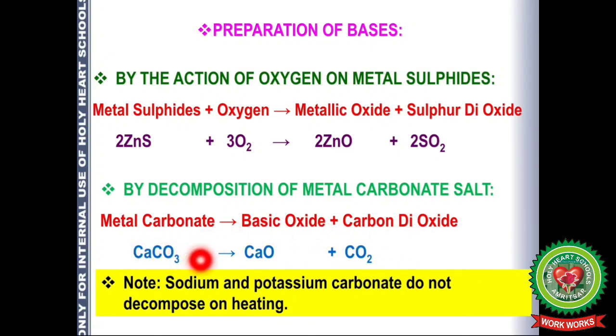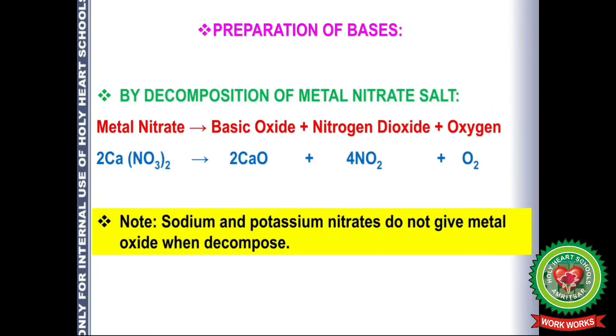For example, calcium carbonate. When we take this, we will get calcium oxide and CO2 gas. But we should know that sodium and potassium carbonates are very stable to heat, so they will not decompose to give us sodium oxide and potassium oxide. The next one is by decomposition of metal nitrate.